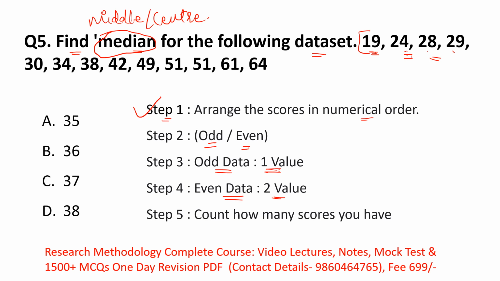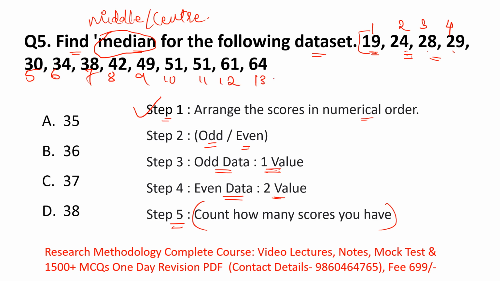So how should you know whether your data set is odd or even? For that, the next step is very important: count how many scores you have. We'll count 1, 2, 3, 4, 5, 6, 7, 8, 9, 10, 11, 12 and 13.